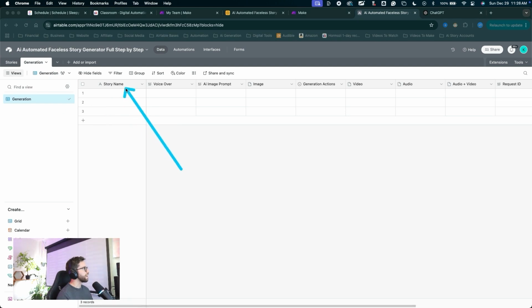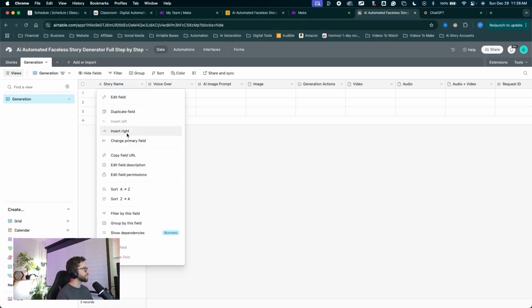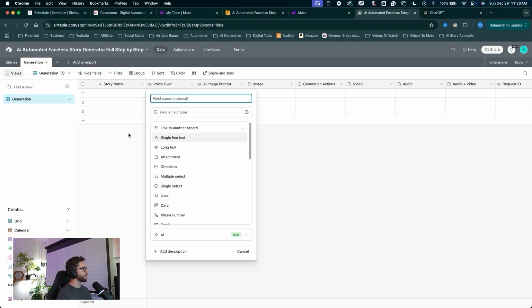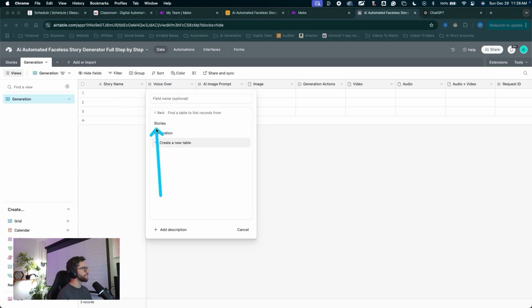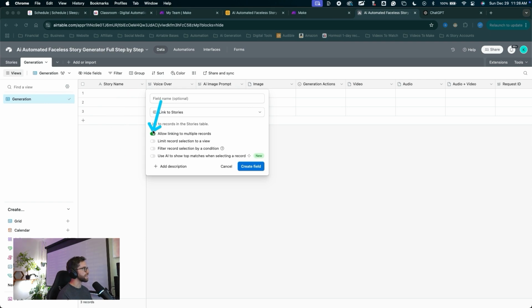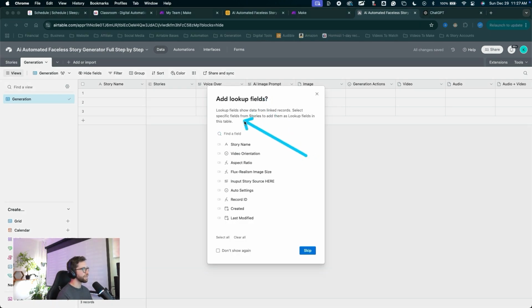Okay, so after our primary field here in the generation table, I want to add a new record. So I'll right click on the primary field, right click on this field name and choose insert right. This will create a new field in between the primary field story name and the voiceover field right here. This field, I'll choose link to another record. And we want to link to our stories table. Click on that. Toggle off, allow linking to multiple records. Create field. This will give us the option to look up some other fields from the stories table.